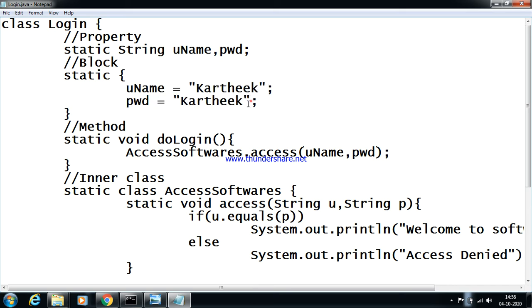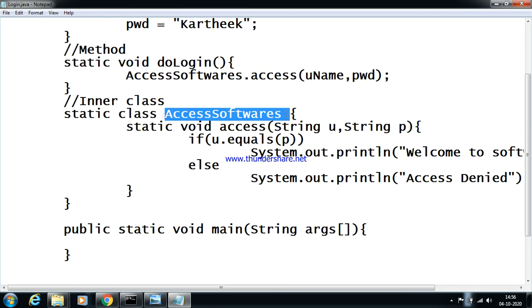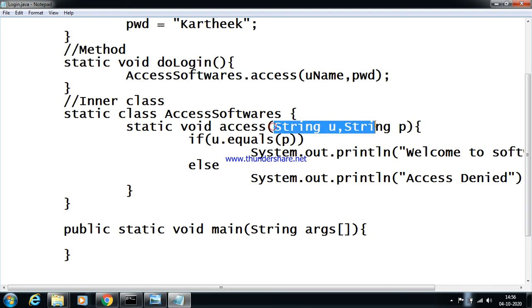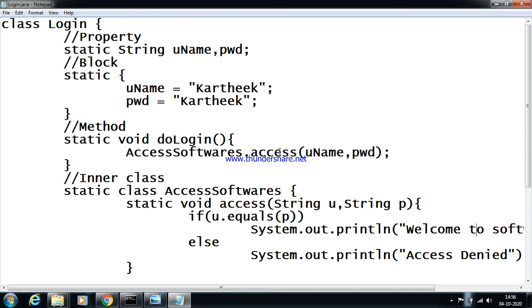Hence it assigns the values of username and password as Karthik and Karthik, and these values will be passed into this method called access in the class AccessSoftwares, and inside that it calls the access method and compares. If it is equal, then it prints welcome to software world. So now which method should be called here directly? doLogin.